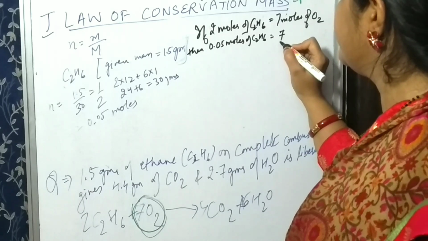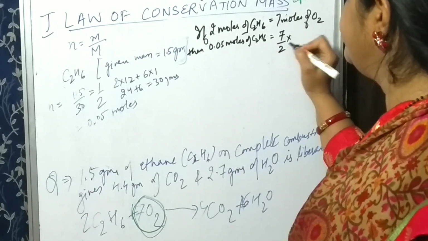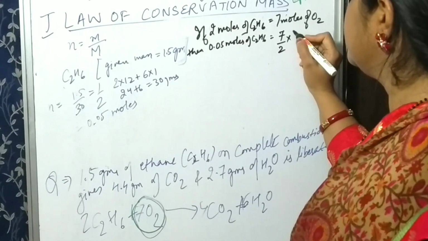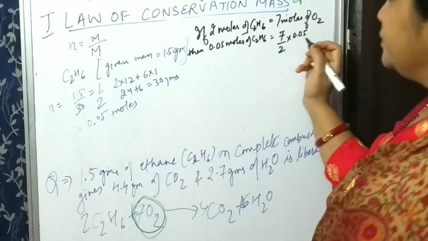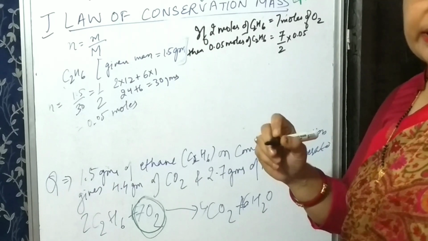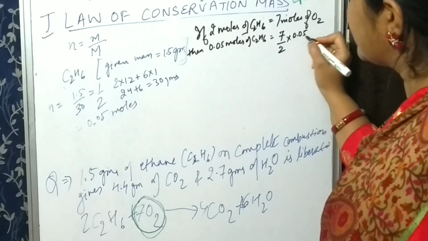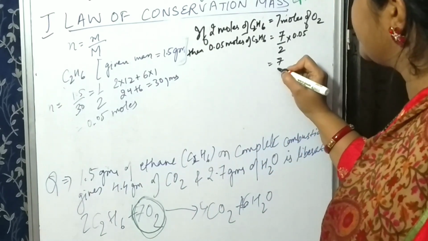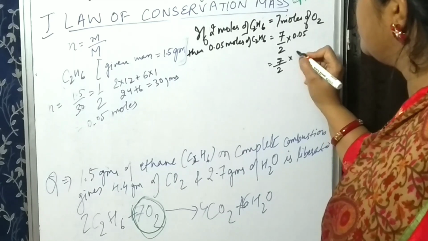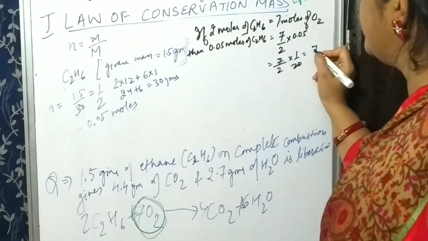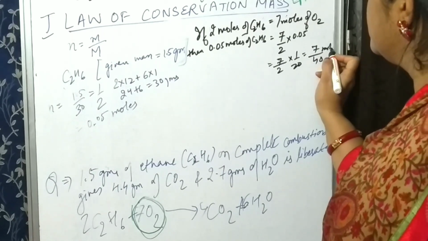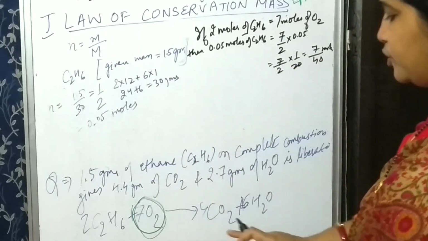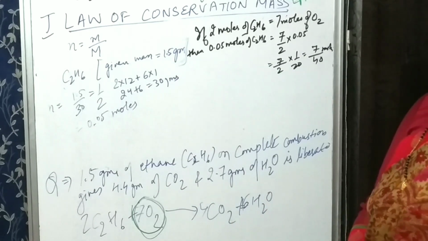It will be 7 by 2 into 0.05. So when you calculate it, this can be written as 7 by 2 into 1 by 20. So this will be 7 by 40 here. So this much moles of oxygen will combine to form this much of CO2 here.